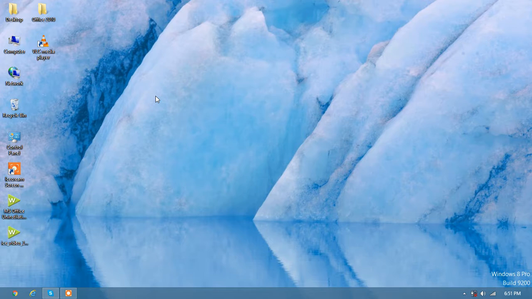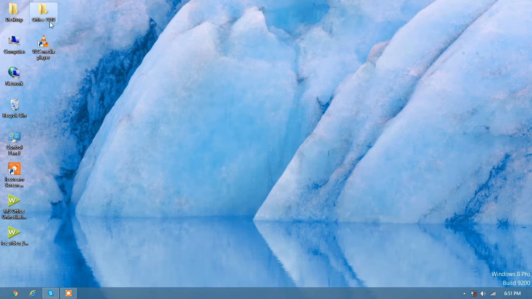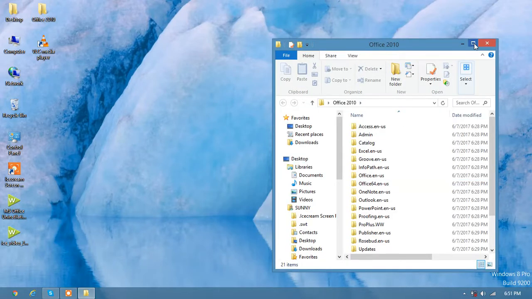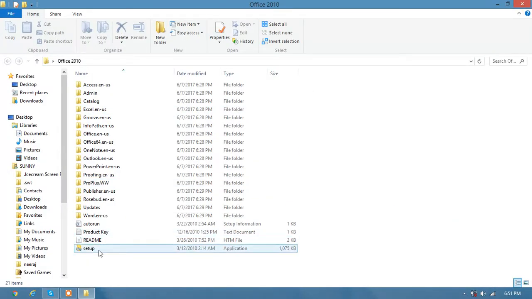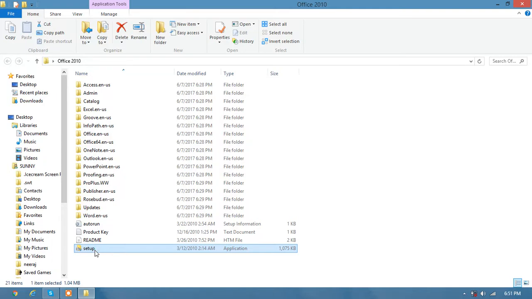Today I will show you how to install MS Office 2010. First, we need the Office 2010 setup file. Click on it. Here you will find the setup and the product key. First, we will install the setup file.